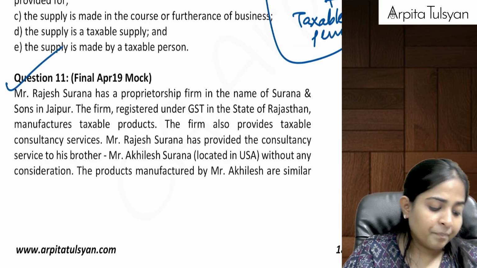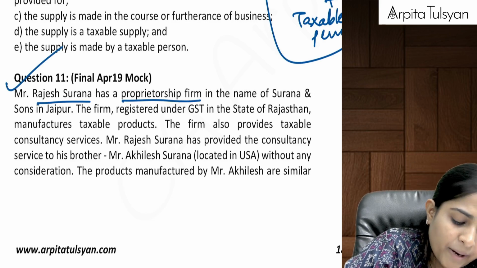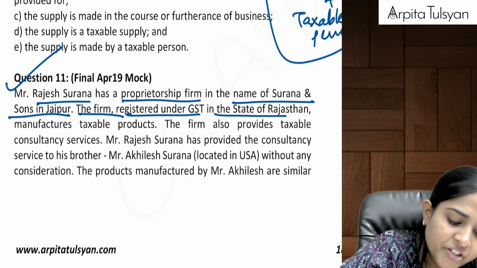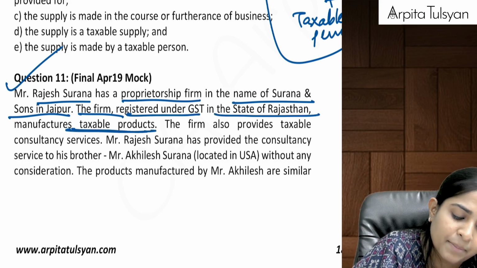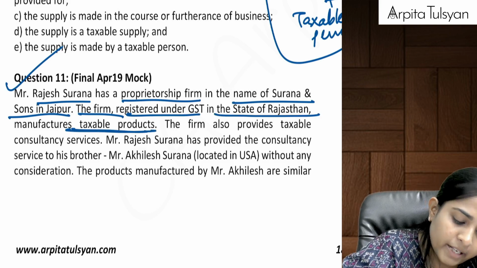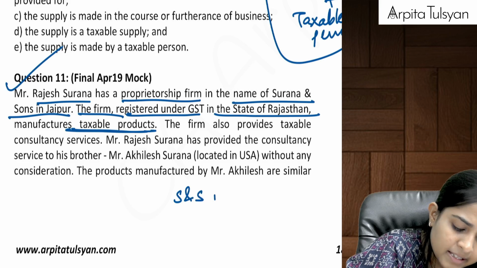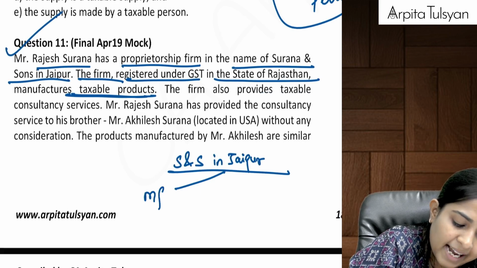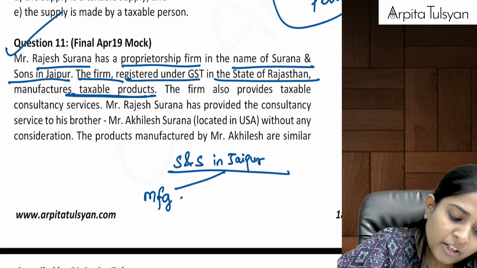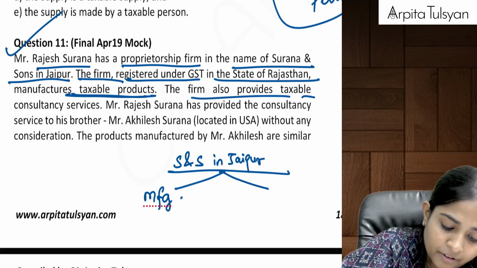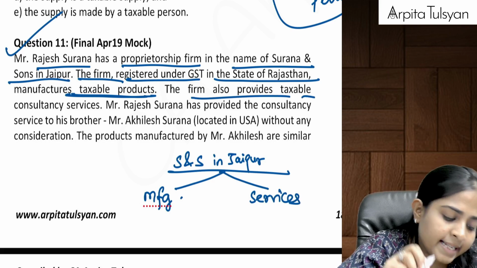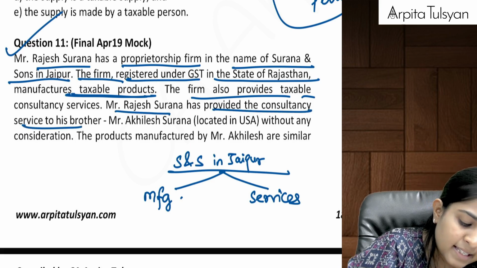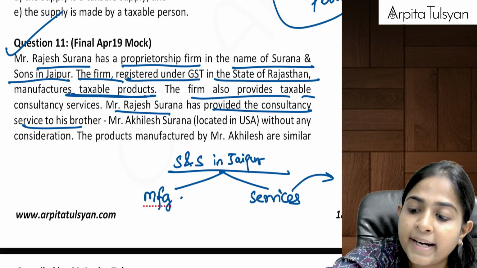Okay. Next one: Mr. Rajesh Surana has a proprietorship firm in the name of Surana and Sons in Jaipur. The firm, registered under GST in the state of Rajasthan, manufactures taxable products. Let's simplify. The firm also provides taxable consultancy services. So it is engaged in goods and also in services. Possible, why not? Then Mr. Rajesh Surana has provided the consultancy services to his brother. Now he has provided them to his brother.